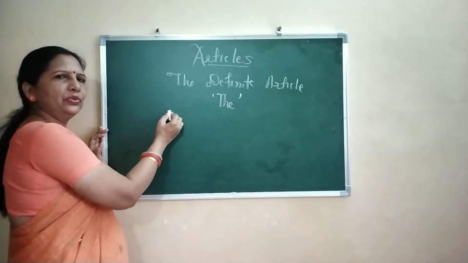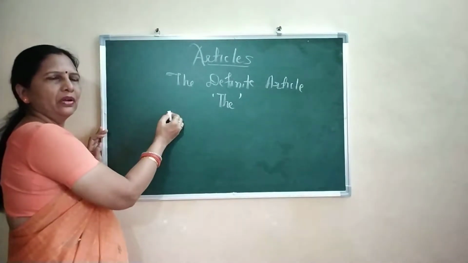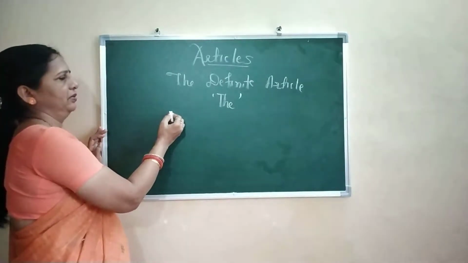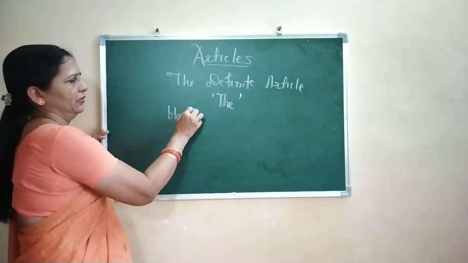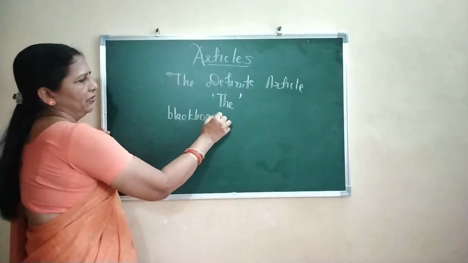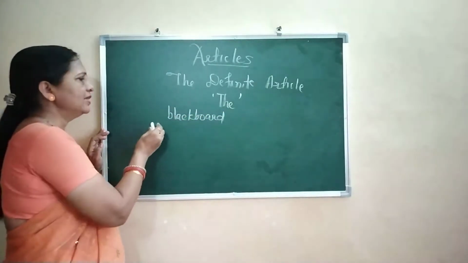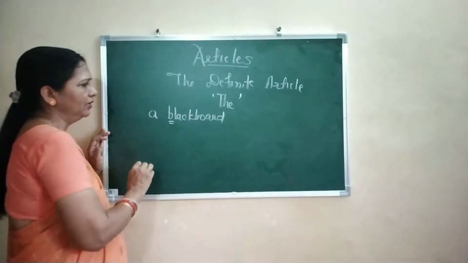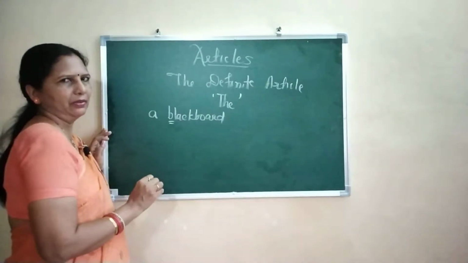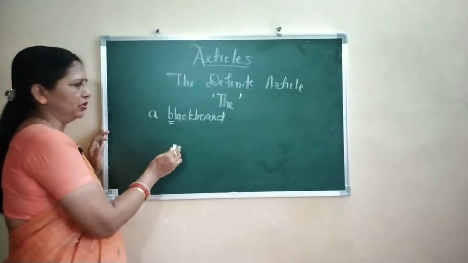When we use a noun with consonant sound, for example, a blackboard, the article we are using is a, because it starts with the consonant sound b. A blackboard.